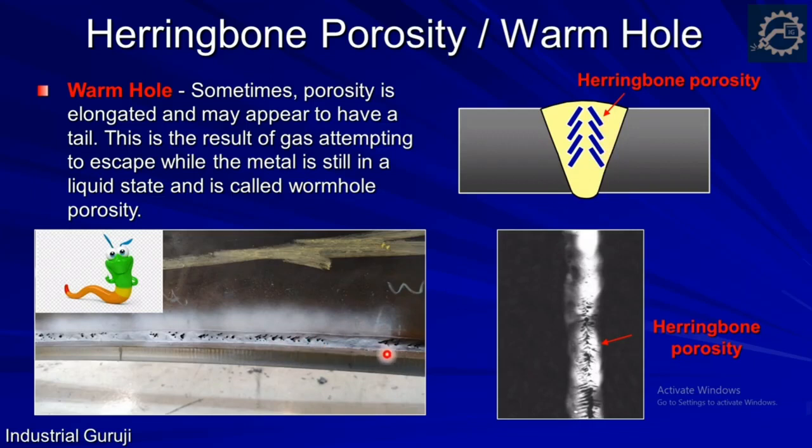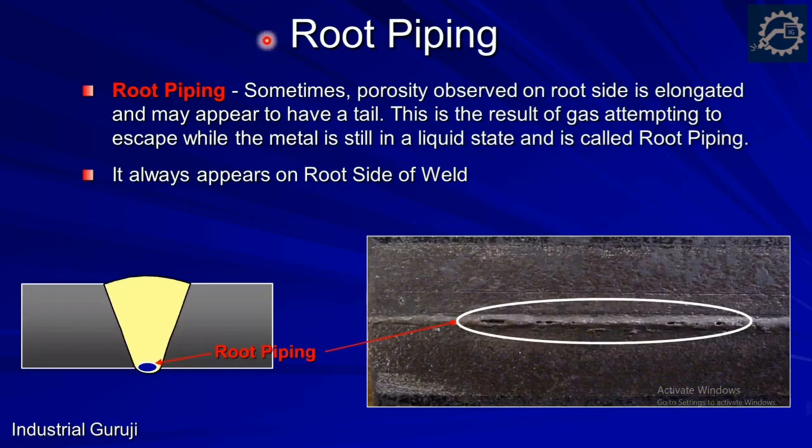It appears on the radiograph in this shape. It's a rare type and easy to identify. The next and the last type of gas cavity is root piping. Sometimes porosity observed on the root side is elongated and may appear to have a tail. This type is similar to wormhole porosity except this appears on the root side of the weld. Remember, friends, that root piping is always observed on the root side of a weld.